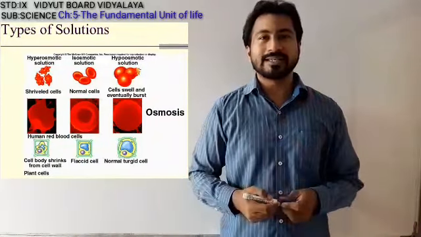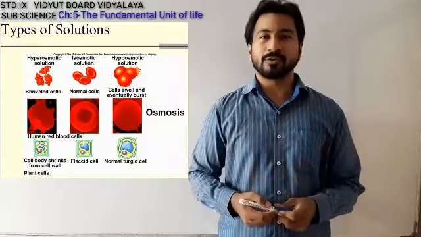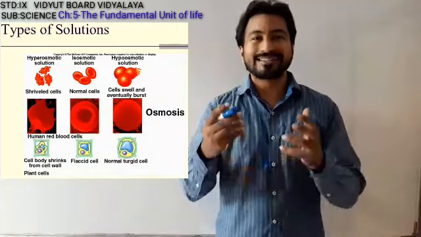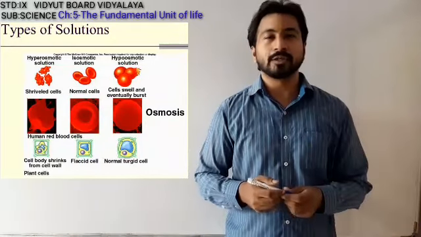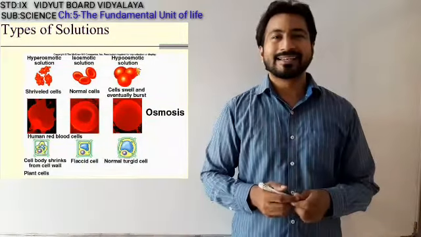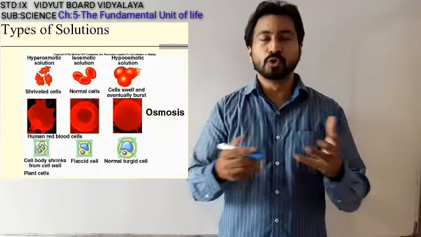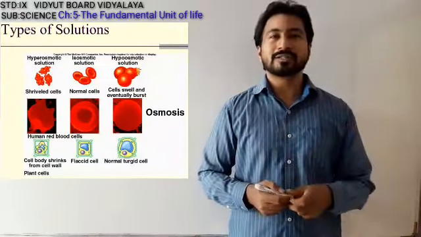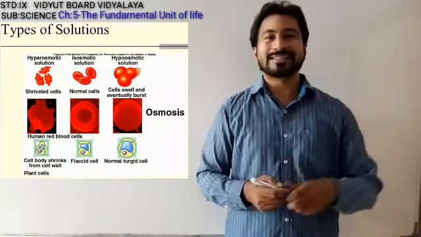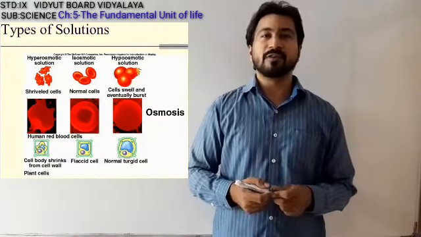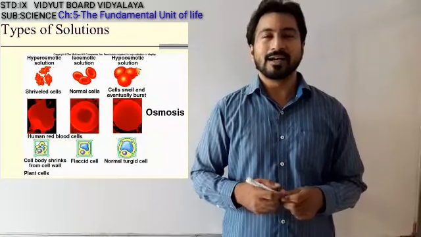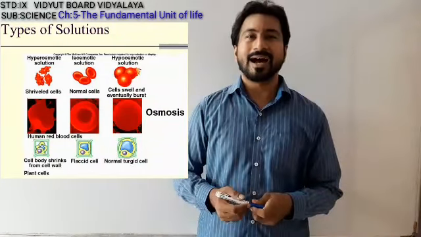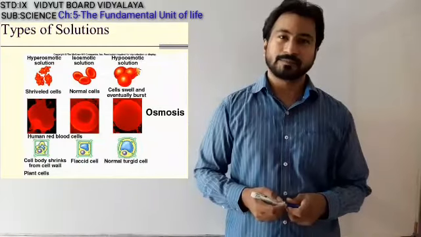The third one is the hypertonic solution. Hyper means more. So when a cell filled with a lot of water is placed in a container with no amount of water at all, then water is lost from the cell by the process of evaporation and the cell ultimately shrinks. And that is said to be the hypertonic solution.